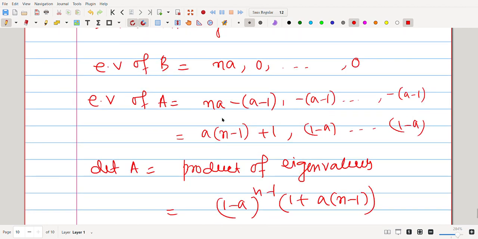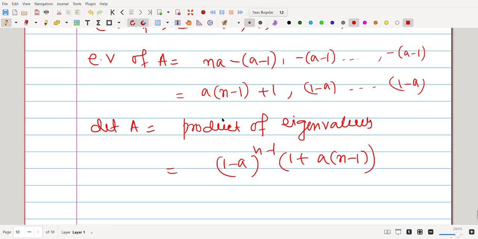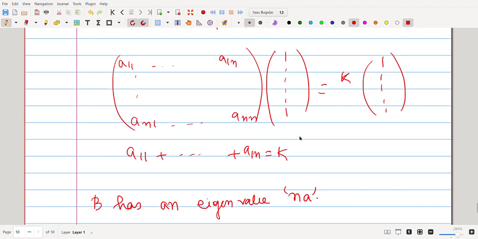And you can compute the eigenvectors corresponding to these eigenvalues. This is an easy computation. I don't want to do it because that makes a very lengthy video. I hope you understand all the solution.